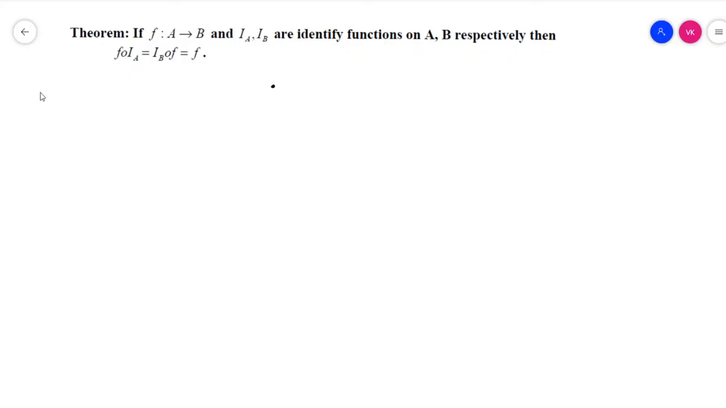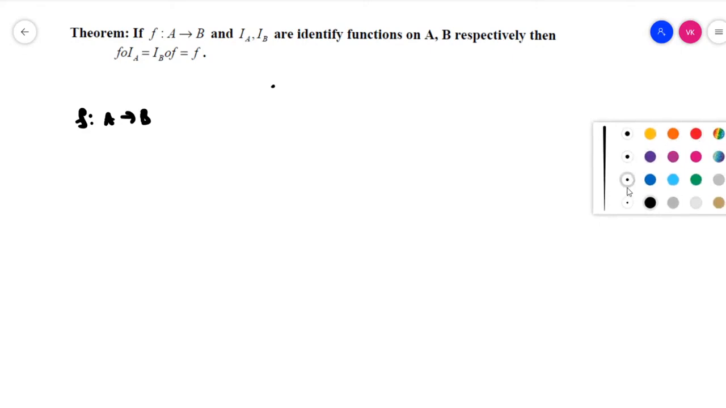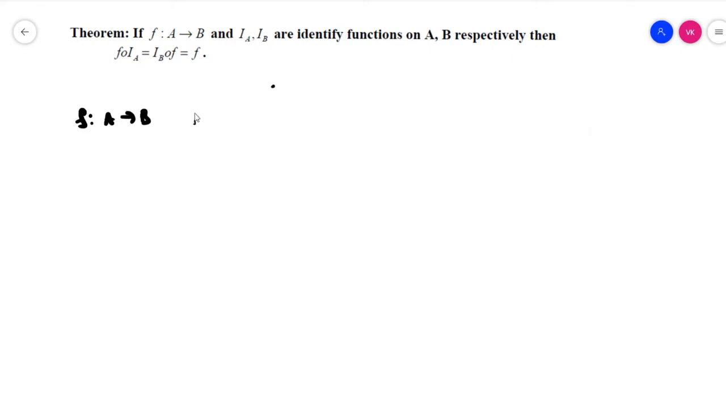First of all, proof. Here f maps A to B, and we know that IA maps A to A, and IB maps B to B. That means IA of a is equal to a, and IB of b is equal to b.